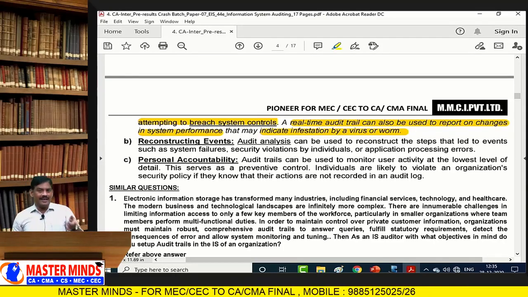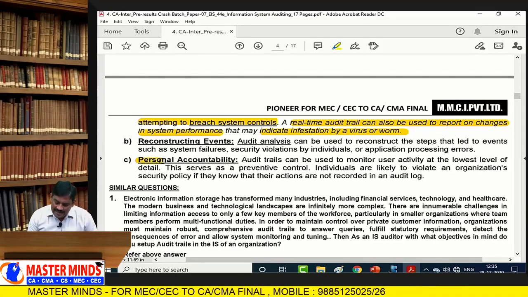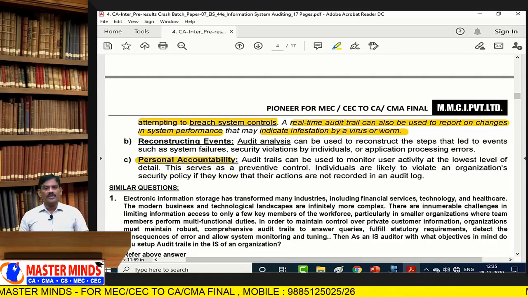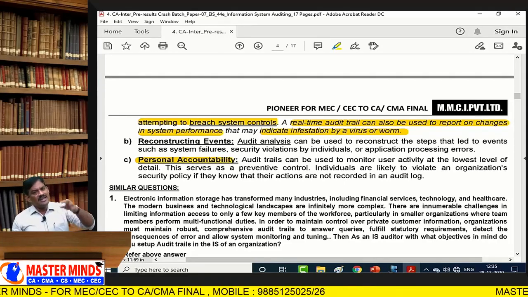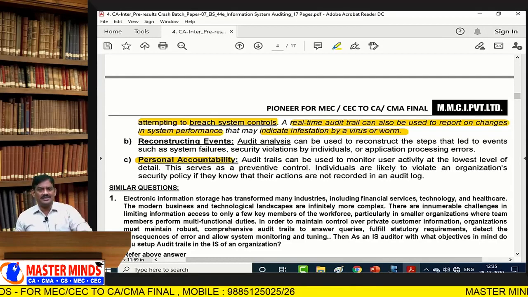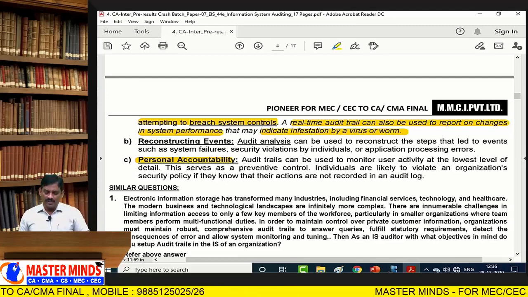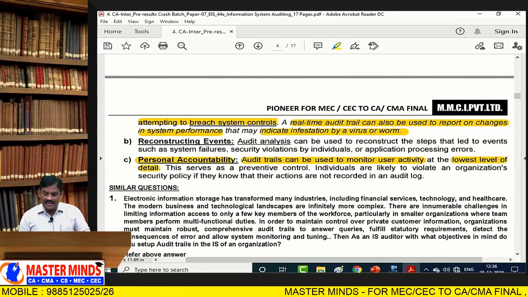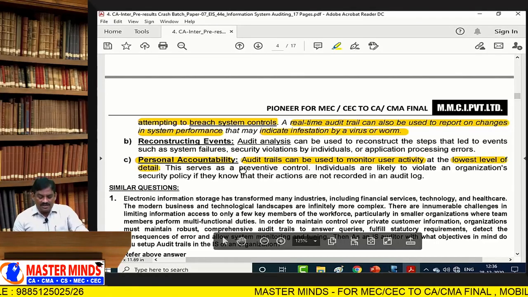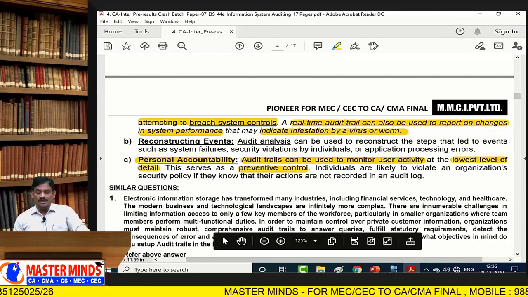Next one is P. P for personal accountability. See, audit trail always records the activities at various levels: user level, application level, database level, system level, network level. Audit trails can be used to monitor the user activity at the lowest level of detail. It serves as a preventive control.